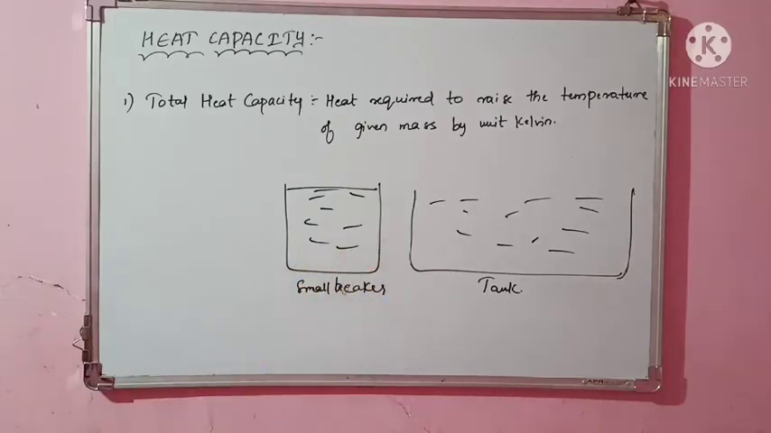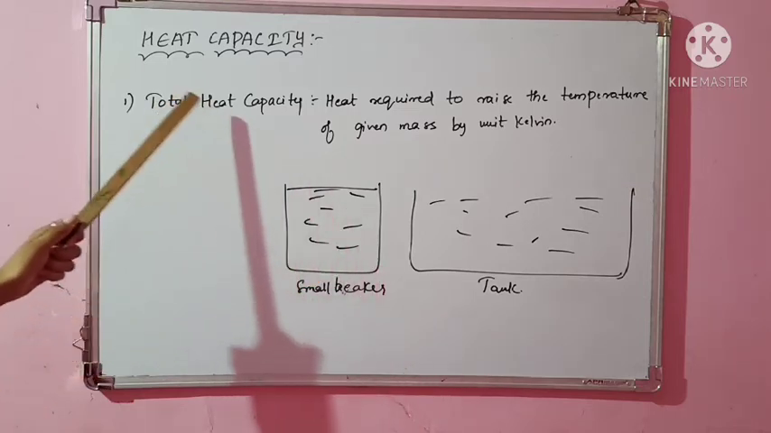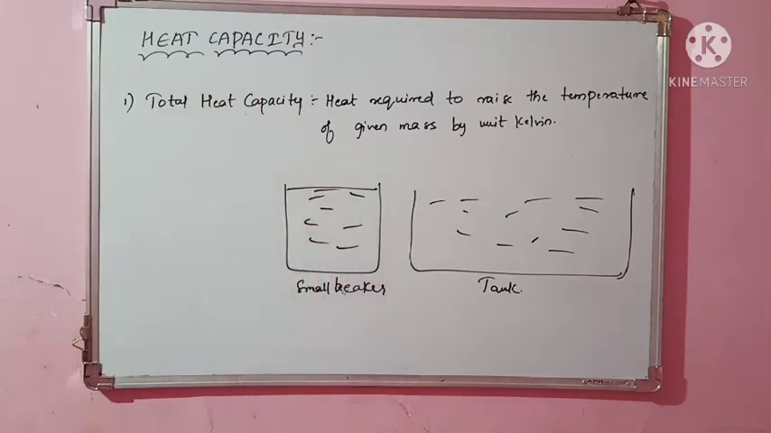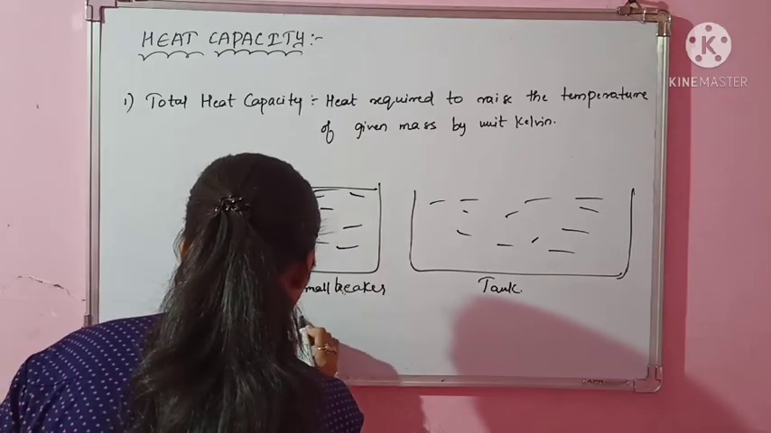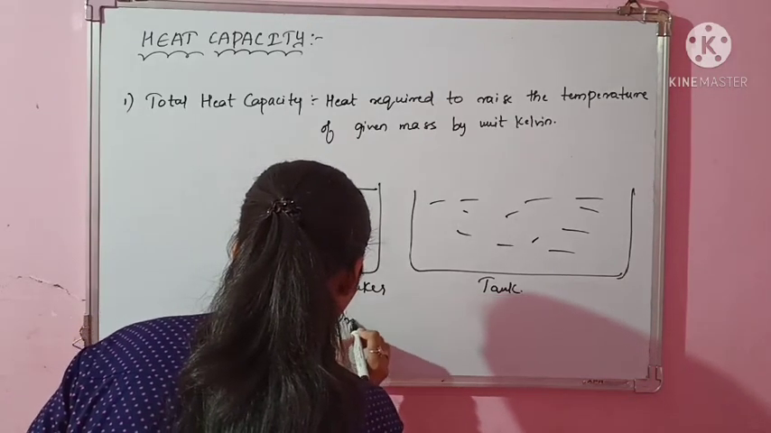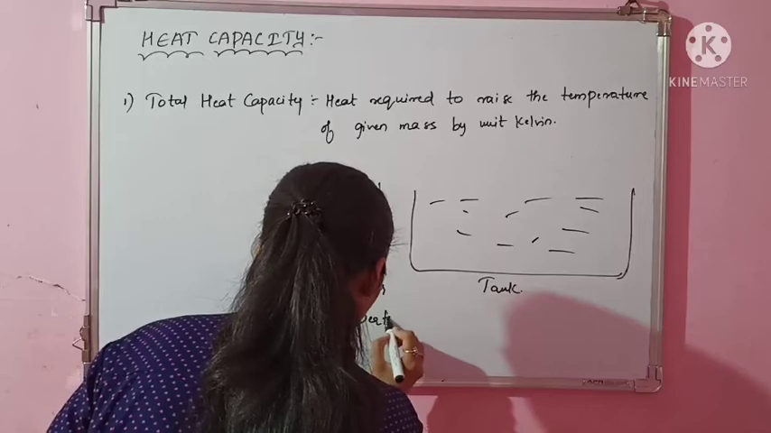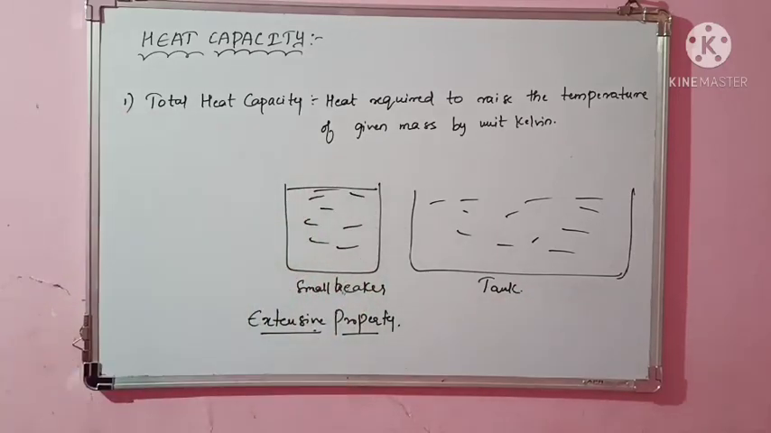So why I gave this example is, this total heat capacity is an extensive property. Why is it an extensive property? Because it depends upon the amount of substance, upon the mass of substance. Hence I can take it as an extensive property.